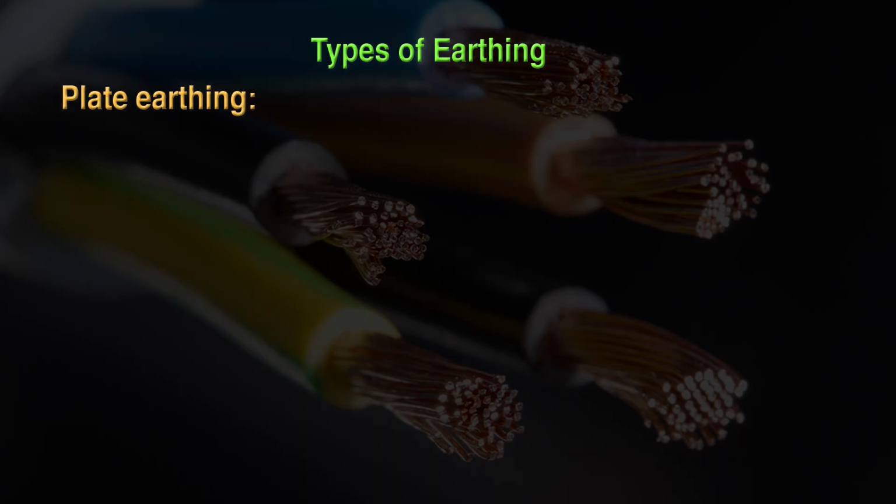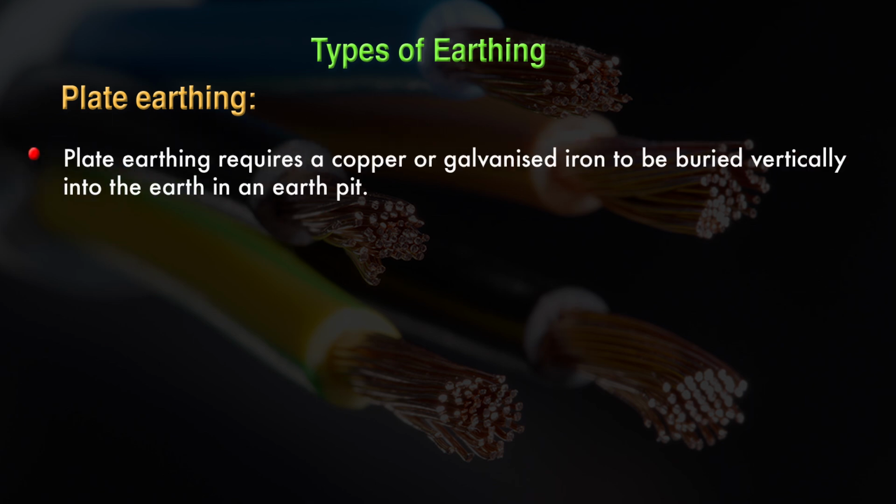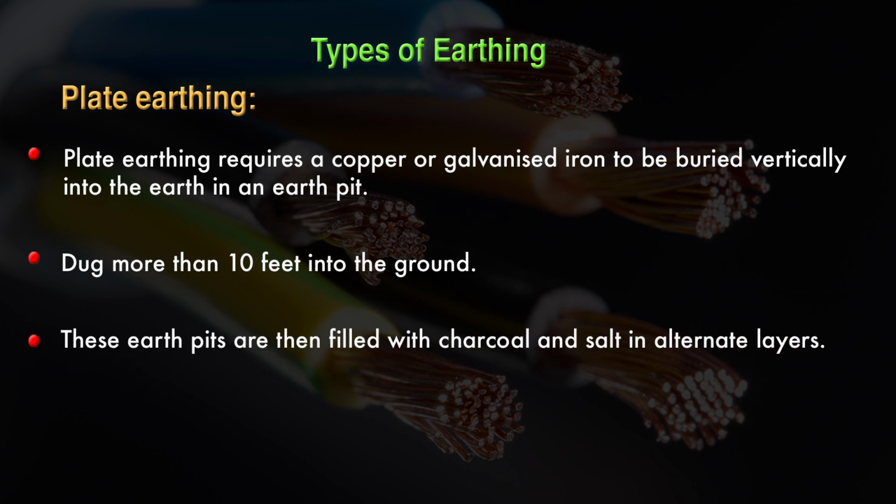Now we are going to discuss types of earthing. There are different types of earthing. The first earthing that we are going to discuss is called plate earthing. Plate earthing requires a copper or galvanized iron plate to be buried vertically into the earth in an earth pit, dug more than 10 feet into the ground. In case of plate earthing, these earth pits are then filled with charcoal and salt in alternate layers.